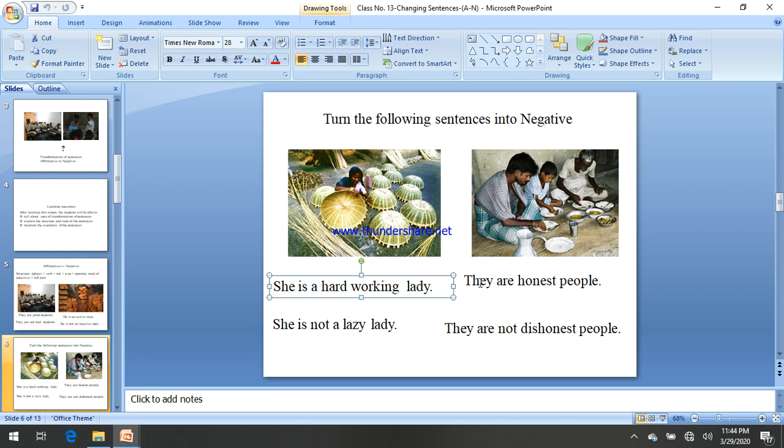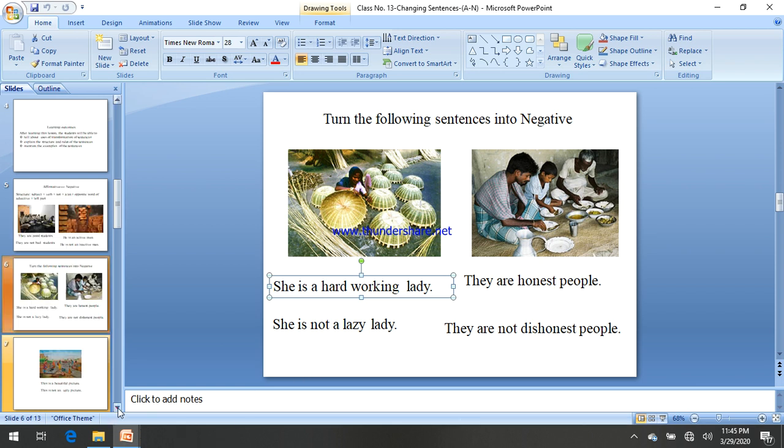Honest means following the rules and regulations. The meaning is not changing. Let's say, they are honest people, they are not dishonest people. The meaning remains the same. She is a hardworking lady, she is not a lazy lady. That means she is industrious. They are not dishonest people. That means they are honest. That means the meaning is the same. Hope you have understood this one also.